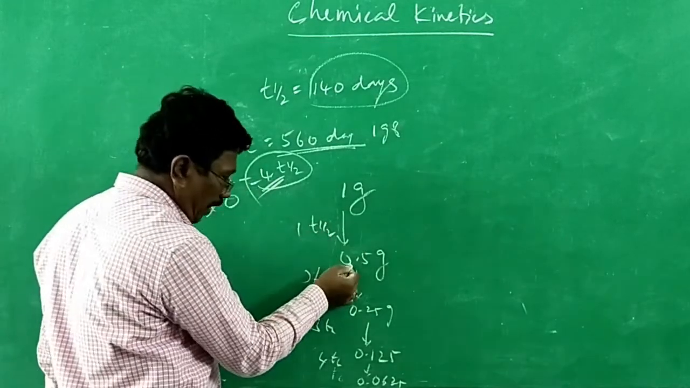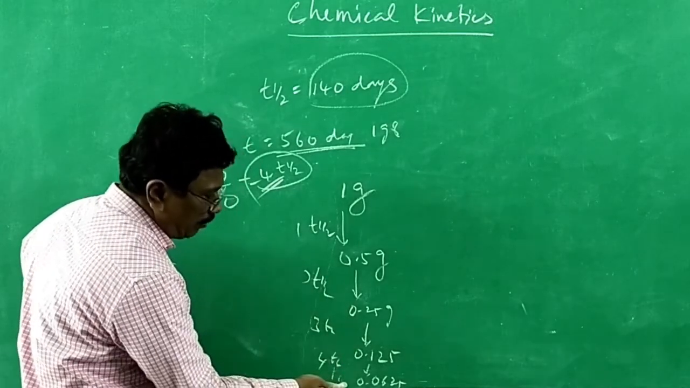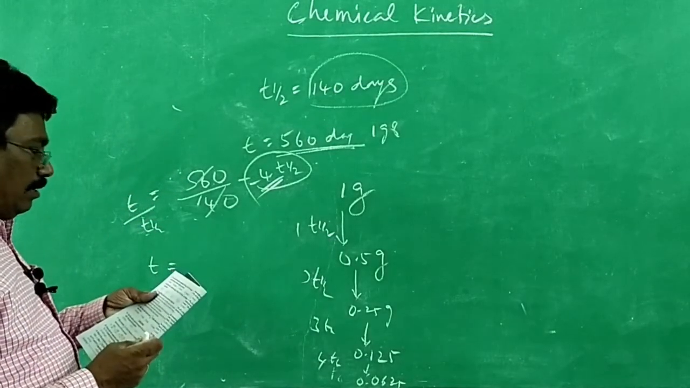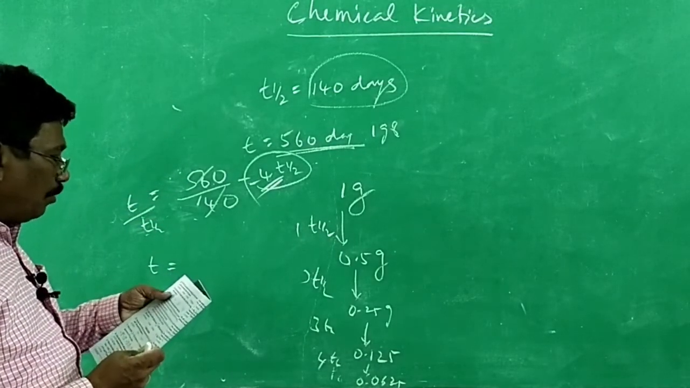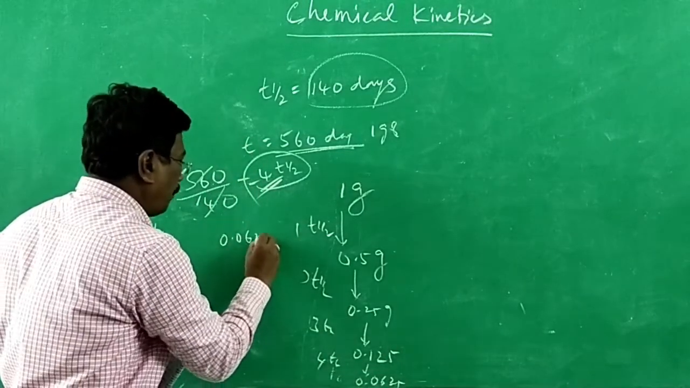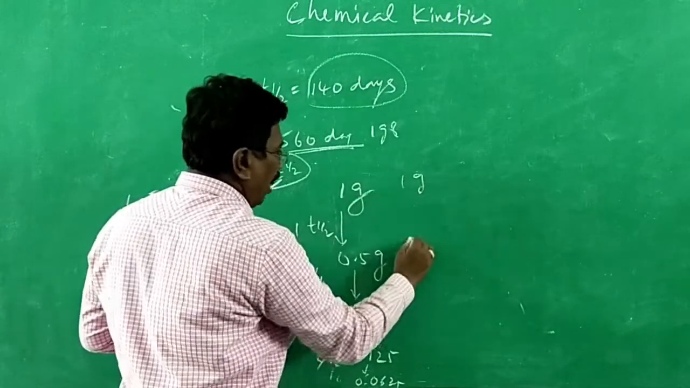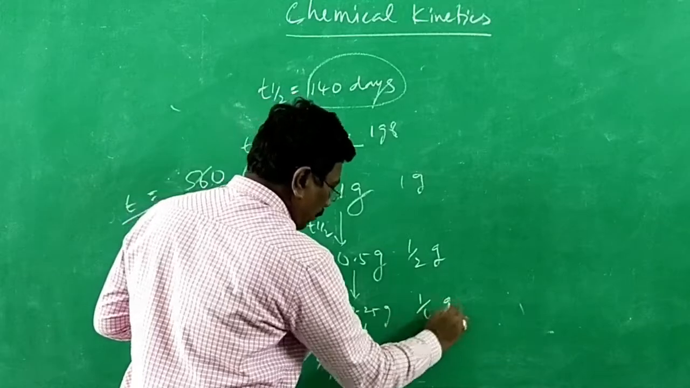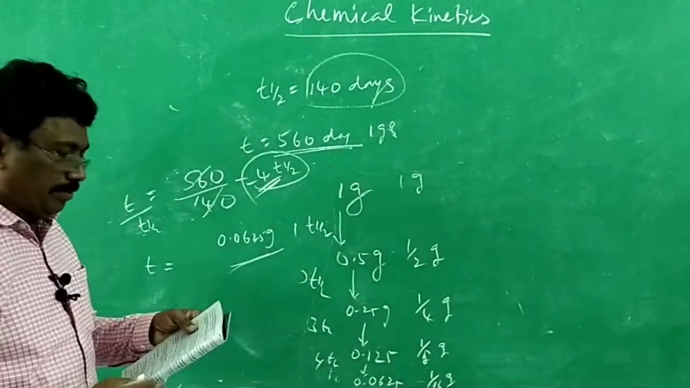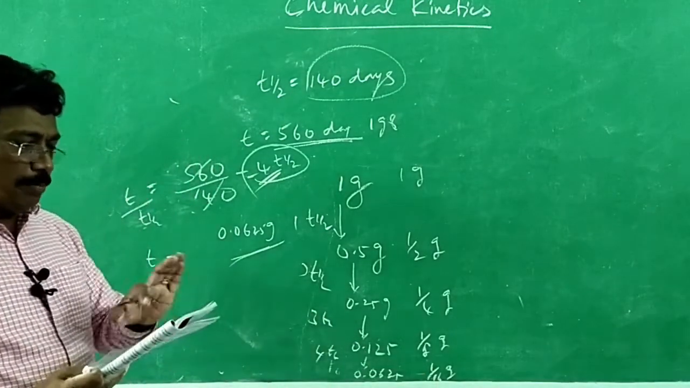After the first half-life it is 0.5, after the second 0.25, after the third it is reduced to 0.125, and after the fourth half-life it is reduced to 0.0625. So the question is, after 560 days, 1 gram of element will be reduced to how much? 0.0625 gram. That is the answer. Or 1 gram, half gram, 1 by 4 gram, 1 by 8 gram, 1 by 16 gram. The answer is 1 by 16. In decimal, 0.0625, otherwise 1 by 16 gram. D option.